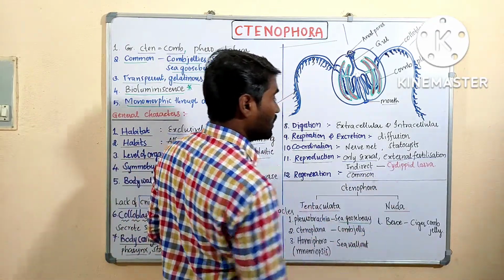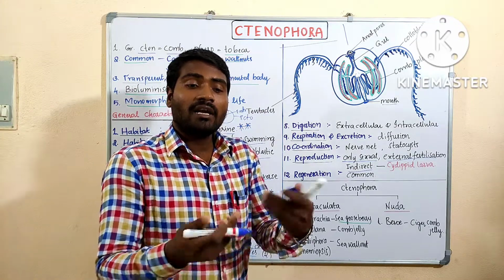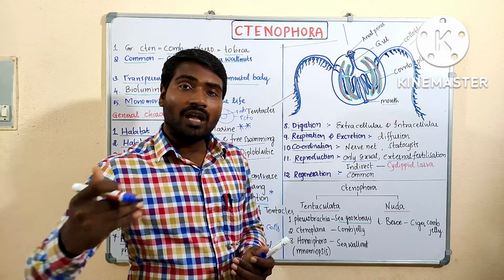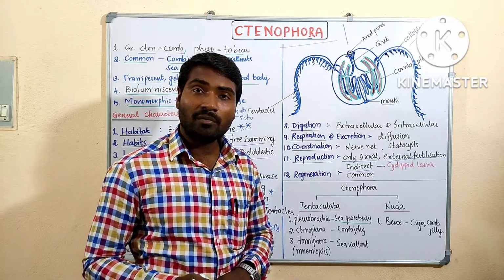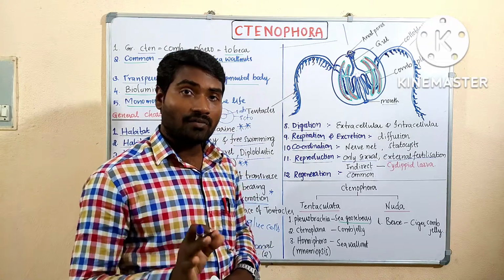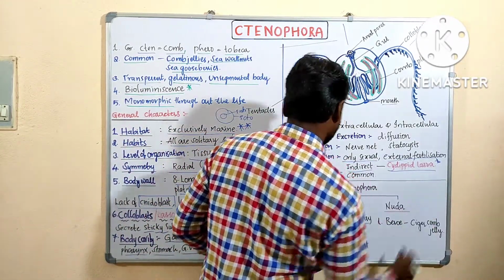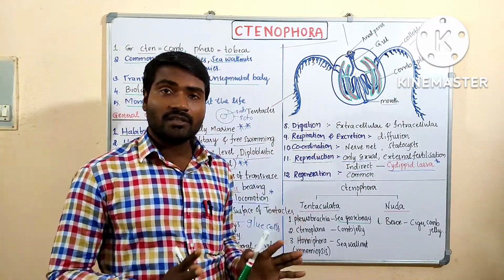Indirect development. If it is indirect development, direct means what? Giving direct young ones. Indirect means through a larval stage. So which larva? Name of the larva, Cydippid larva. What is the name of the larva? Cydippid larva. Have to remember, important point. Right, these are the general characteristic features.